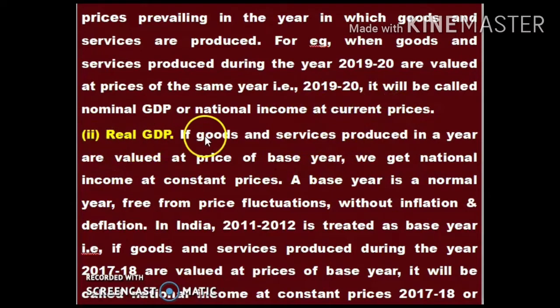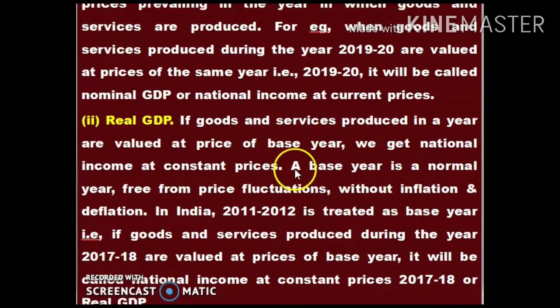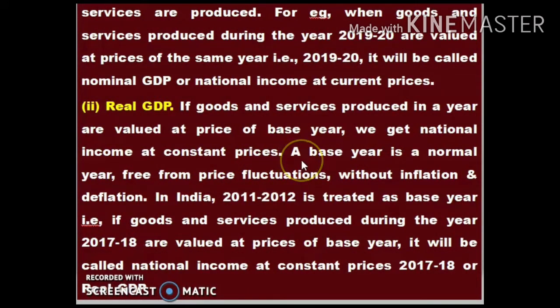So second is real GDP. If goods and services produced in a year are valued at prices of a base year, we get national income at constant prices. A base year is a normal year free from price fluctuations, without inflation and deflation. In India, 2011-2012 is treated as a base year.